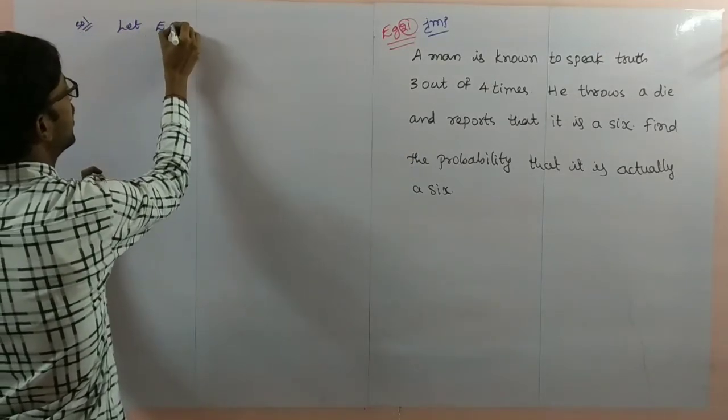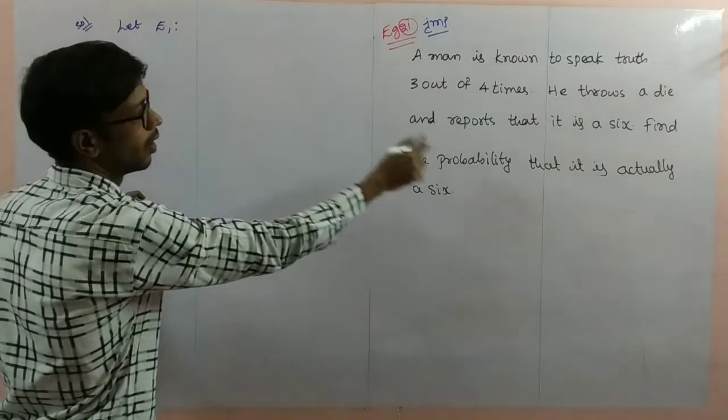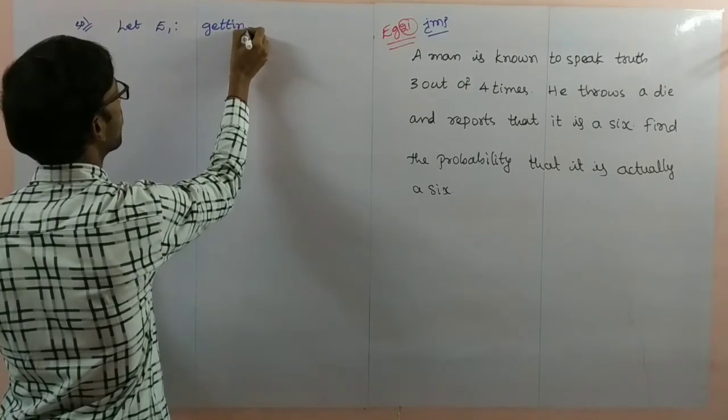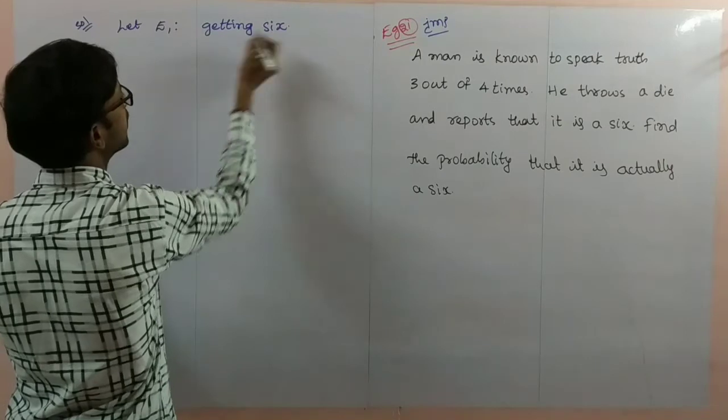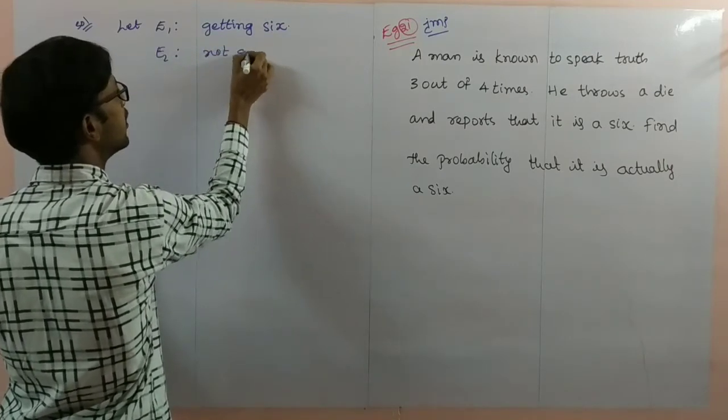Let E1 be the event getting 6. E2 be the event not getting 6.